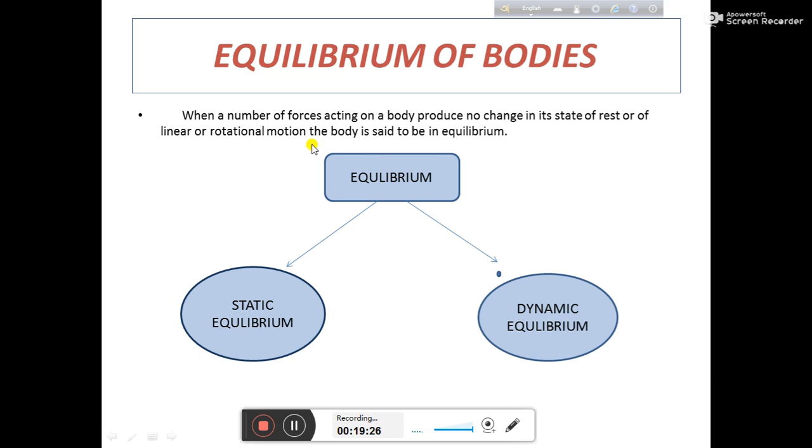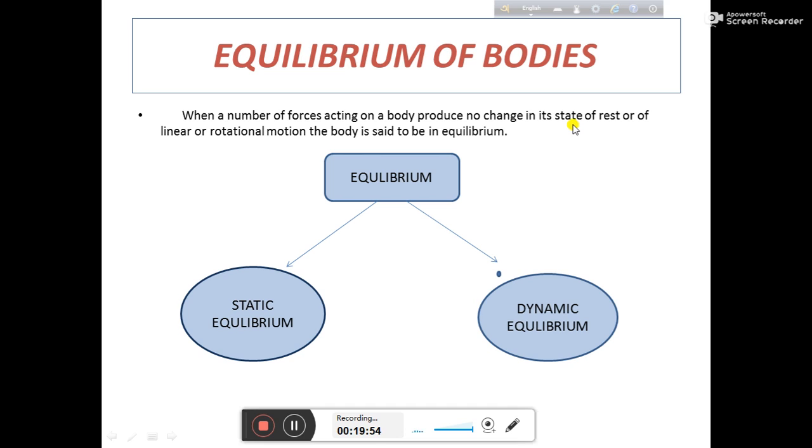So when a number of forces acting on a body produce no change in its state of rest or of motion, the body is said to be in equilibrium.